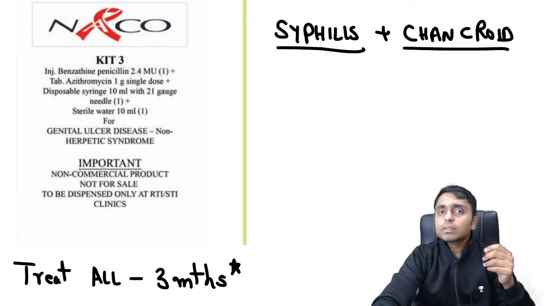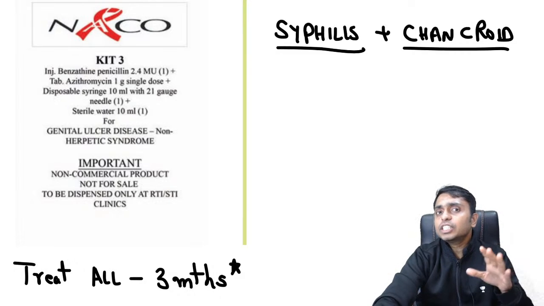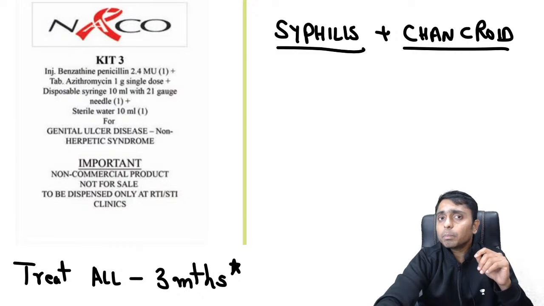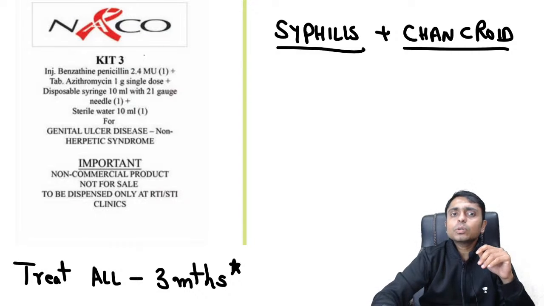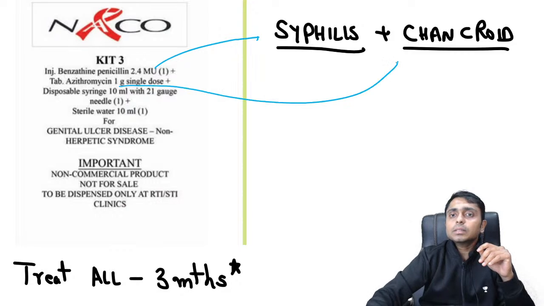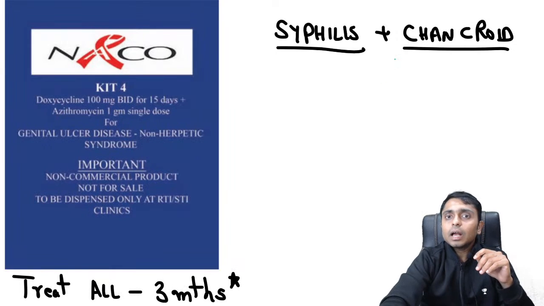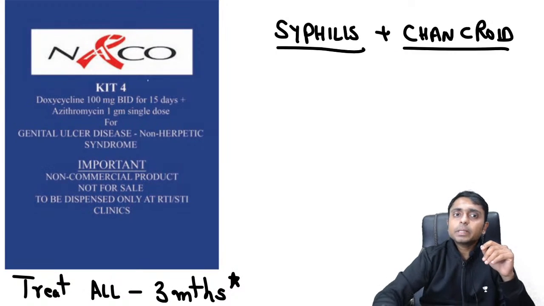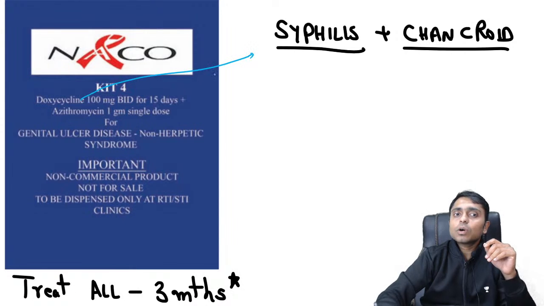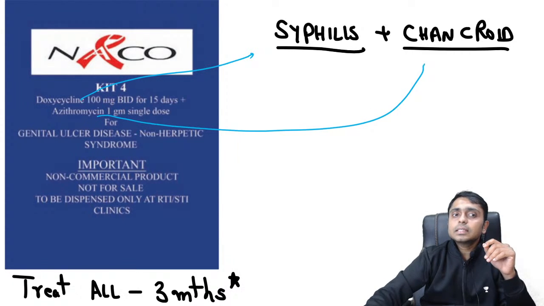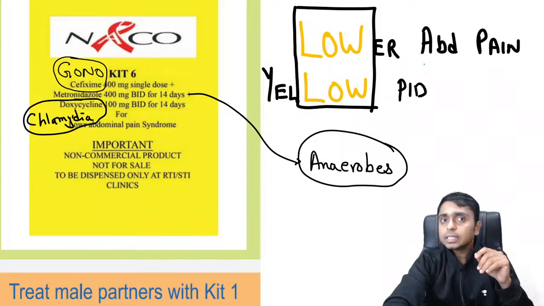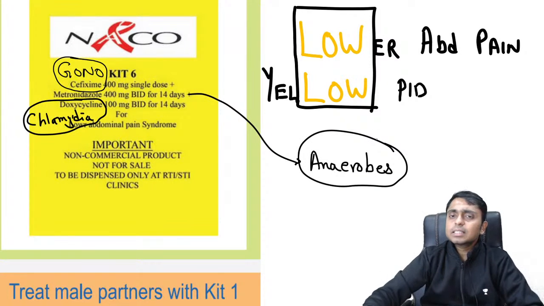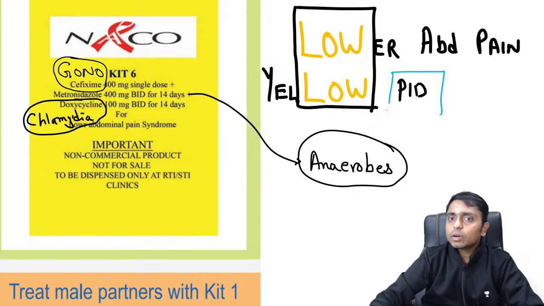In the case of syphilitic and chancroidal ulcers, we have the blue and also white kits. In the white kit, we have benzathine penicillin to kill the Treponema pallidum and azithromycin to take care of the Haemophilus ducreyi. If the patient is allergic to penicillin, then we replace the benzathine penicillin with doxycycline, and azithromycin will take care of the chancroid, that is Haemophilus ducreyi. And this will be discussed in detail in your obs gynae because it is basically used in pelvic inflammatory disease.